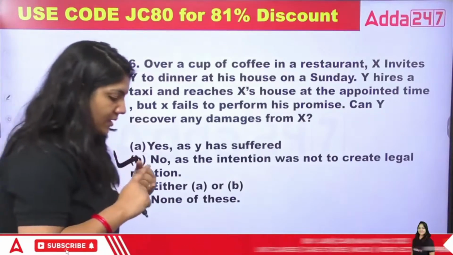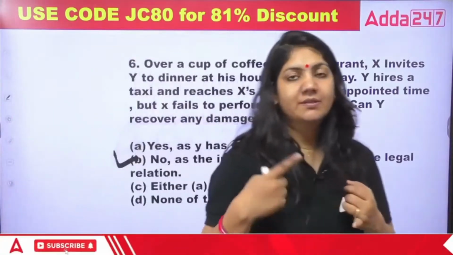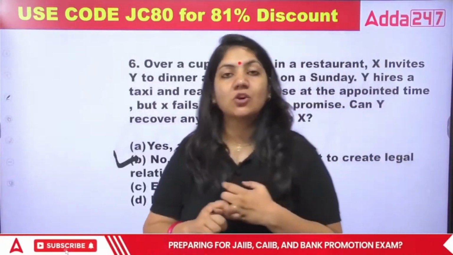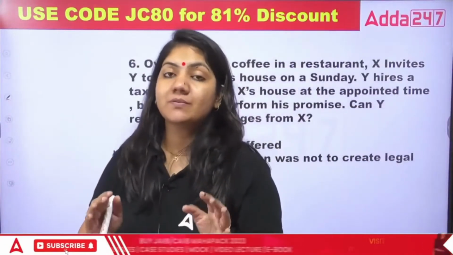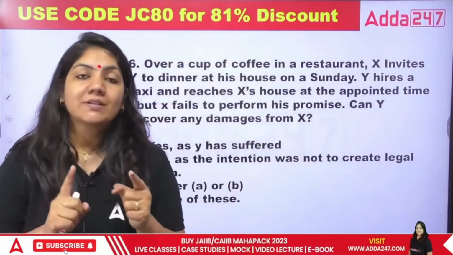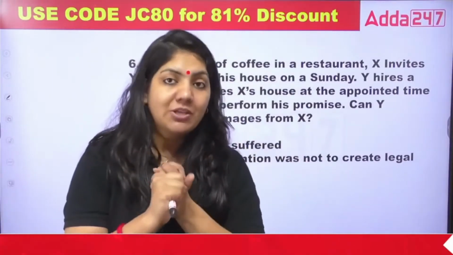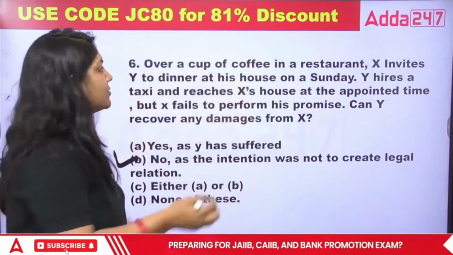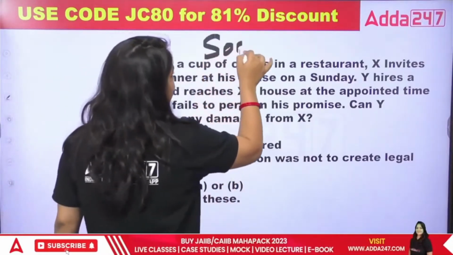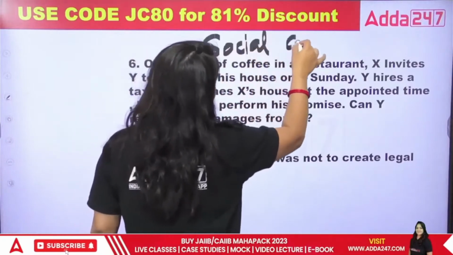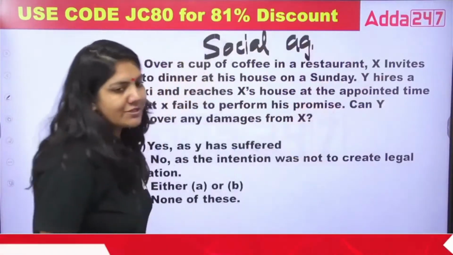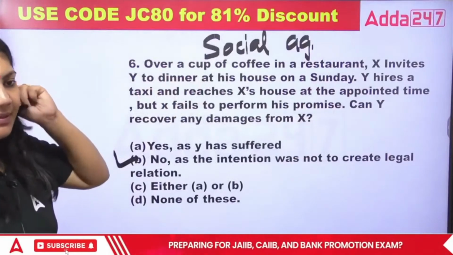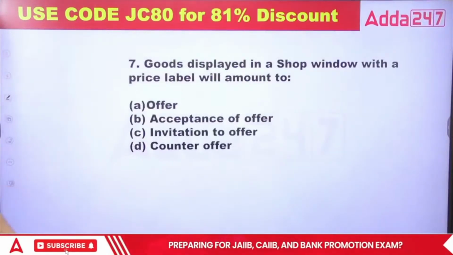Suppose I am watching a movie in the theater, or doing shopping. These are examples in which both parties are creating a legal relationship with each other. But this is a social agreement. Social agreement, that's it. Okay, now next question.